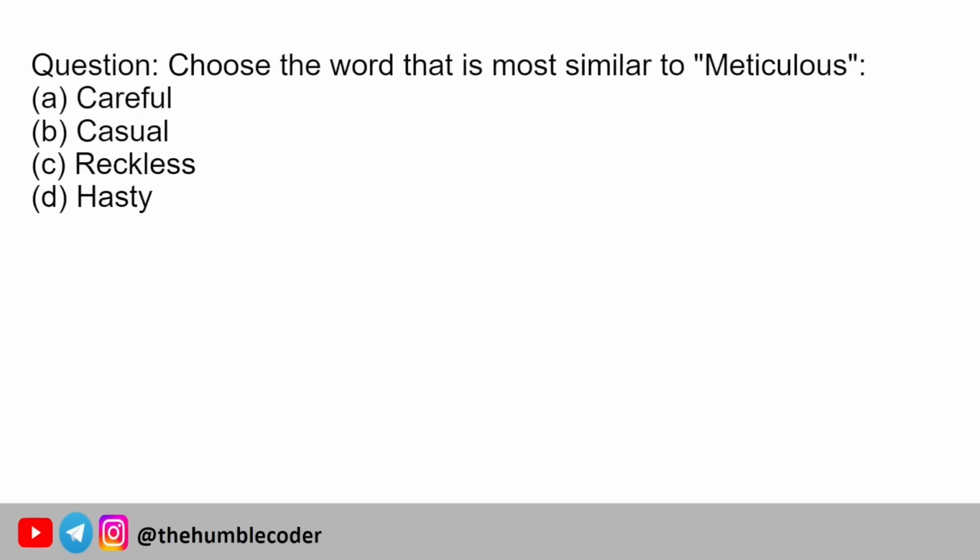Choose the word that is most similar to meticulous. And we have been given four options: careful, casual, reckless, and hasty. Meticulous means to do something with utmost carefulness. So the correct option out of four is option number A, that is careful.